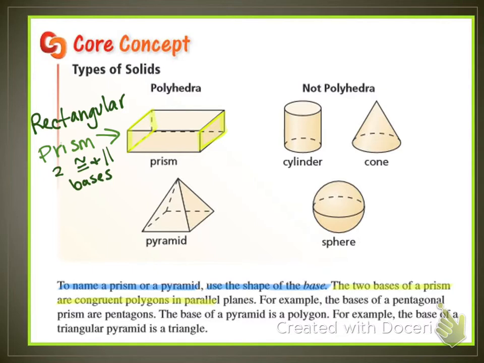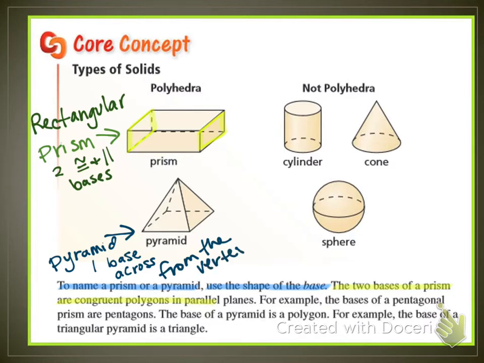All right, and then the bottom is a pyramid, right? It's a special type of pyramid. A pyramid only has 1 base. Go ahead and write that it's the 1 base, and it is across from the vertex. So the base is across from the vertex. Go ahead and highlight this base. And it is across from that top vertex. The shape of the base is a rectangle, so this is a rectangular pyramid.